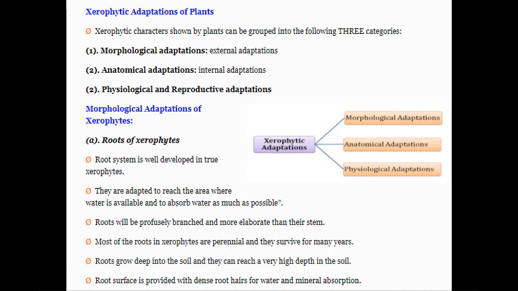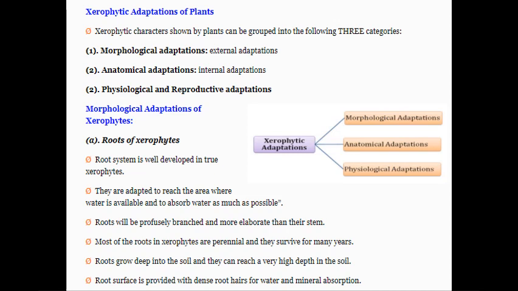So what are the roots of the xerophytes? In case of the roots of the xerophytes, root system is well developed in true xerophytes. So now what are the true xerophytes? You can check in the previous slides. They are adapted to reach the area where water is available and to absorb water as much as possible. Roots will be profusely branched and more elaborate than their stem. These are the morphological characters of the roots.